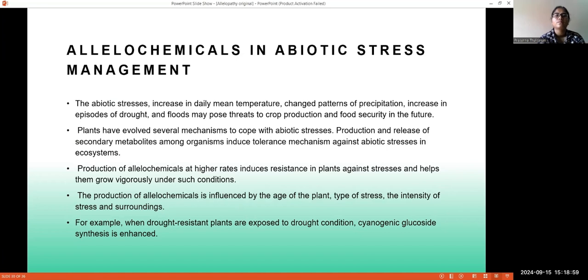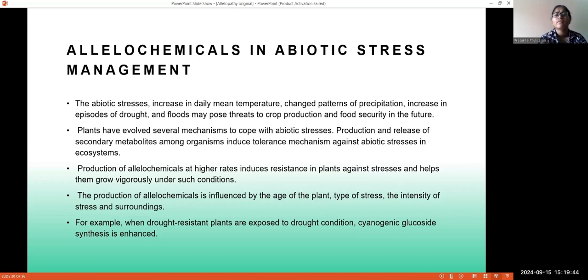Allochemicals in abiotic stress. Abiotic stress, such as increases in daily mean temperature, changed patterns of precipitation, and increased episodes of drought and flood, may pose threats to crop production and food security in the future. Production of allochemicals at higher rates induces resistance in plants against stresses and helps them thrive under such conditions. So when a plant is showing abiotic stress and produces allochemicals at higher rates, that also gives resistance towards that stress, and the plant can survive and give better yield or production.